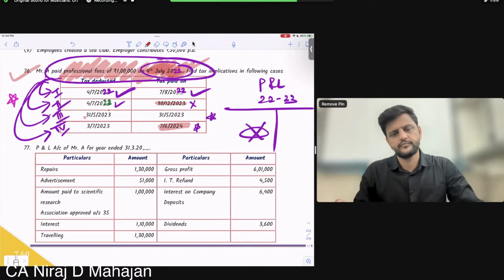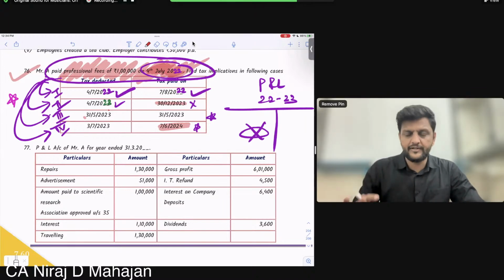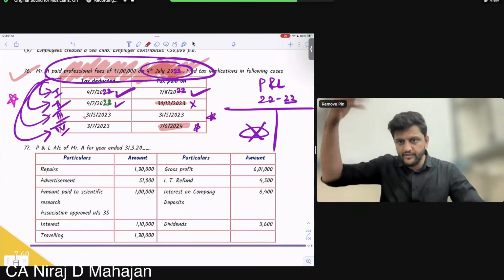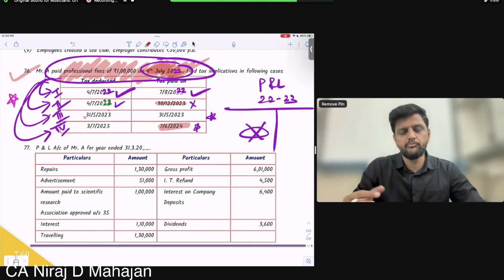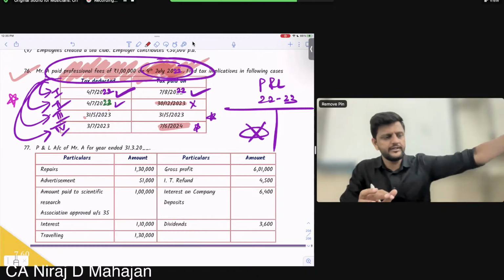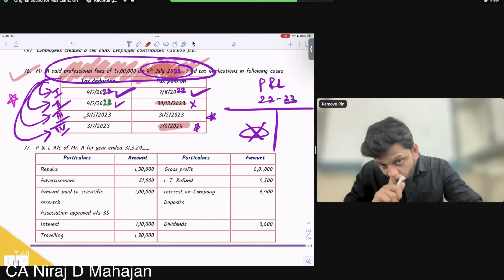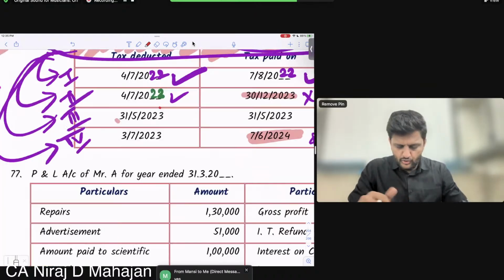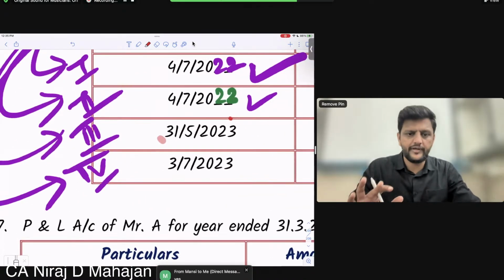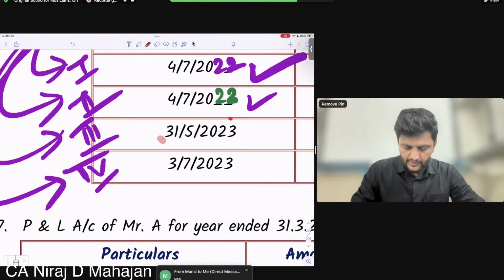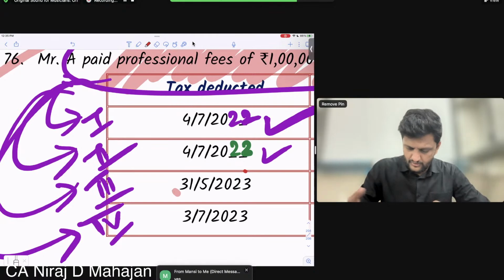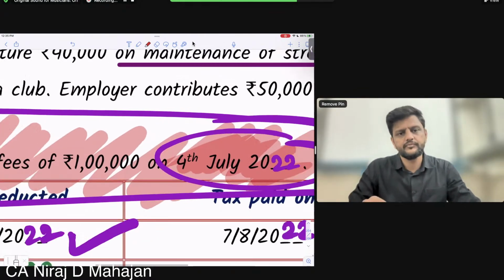Otherwise, you give me more dates. I don't mind. But keep that in mind. This entire syllabus, whatever we are doing, is for PY 22-23. I am not talking of next year's expenditure. I am talking of current year's expenditure. But whether TDS done in the current year for that expenditure, or for that expenditure TDS done in future, these are different cases. Understood or no? Nitin, Kushbu, Mansi, Indrajit. These cases were not of expenditure of that year. These dates are the date on which TDS was done for this expenditure. Understood?